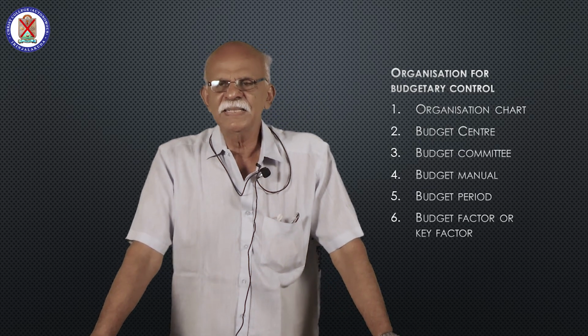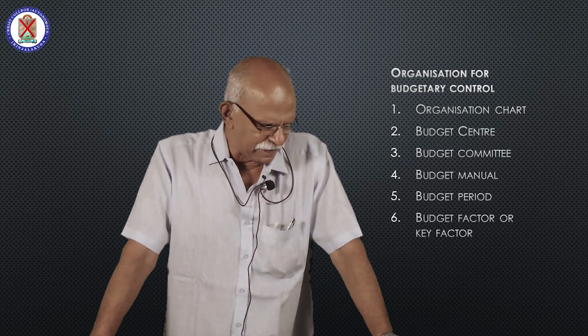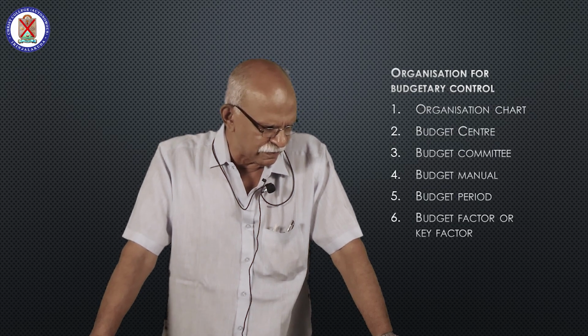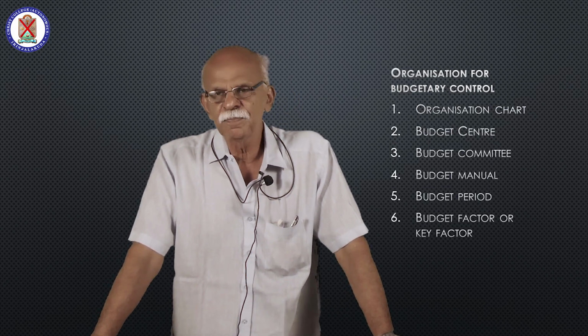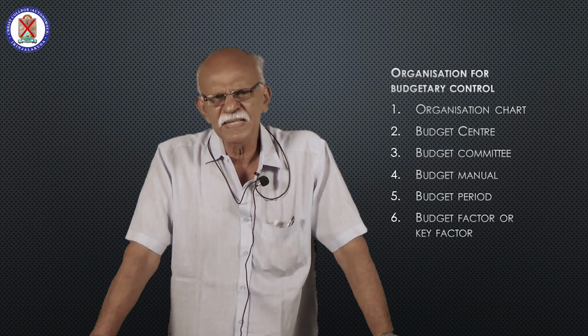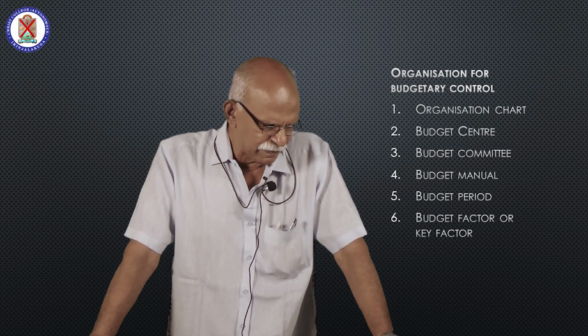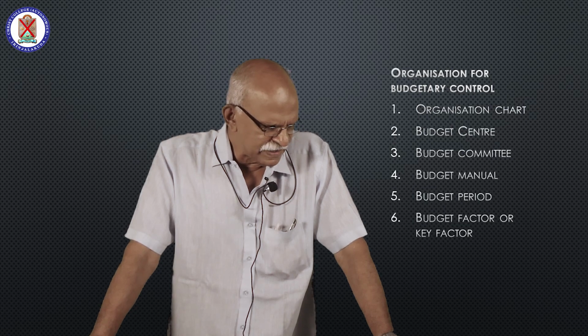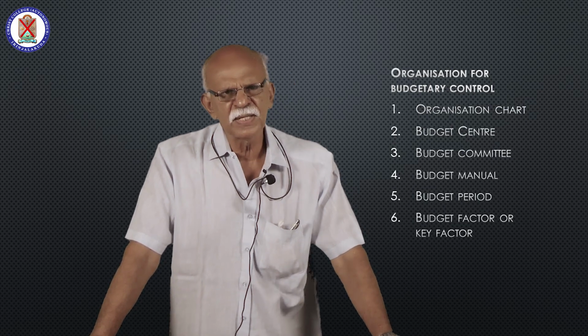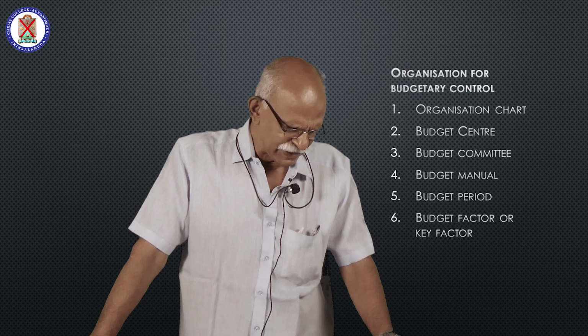So, budget manual is a document which defines the routine and procedure of preparation of budgets. A document which sets out the responsibilities of the persons, the document which defines the routine and the procedures involved in the preparation of budgets.